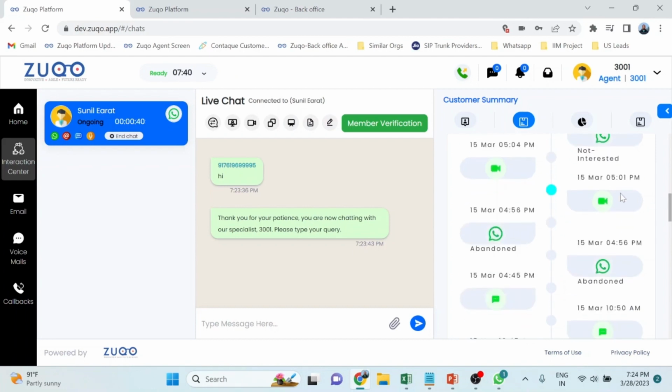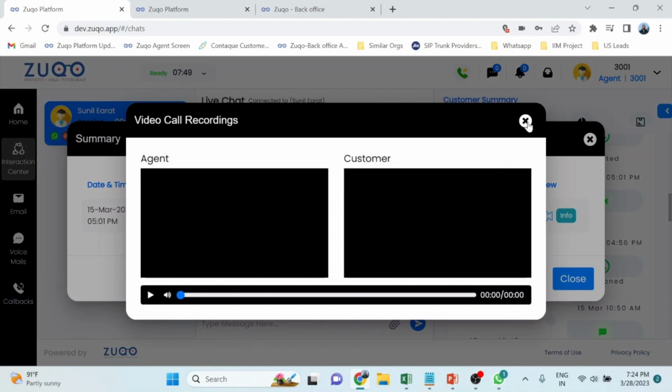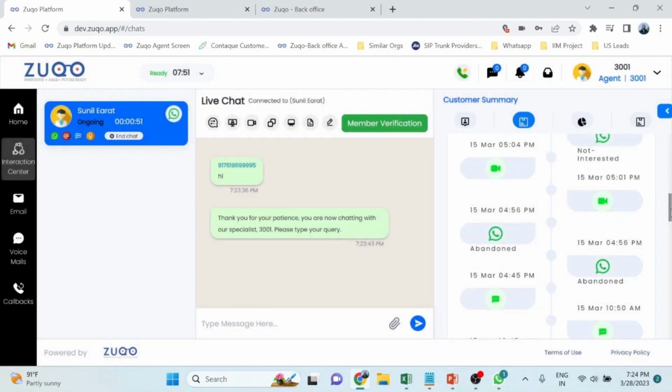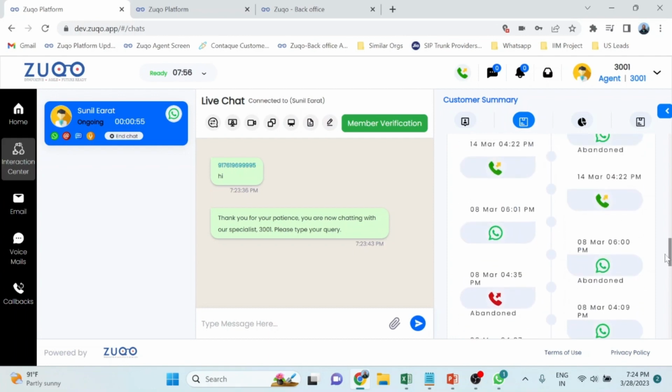Similarly, not only WhatsApp, let's say the customer had a video interaction. You can also see that video interaction from here. Similarly, for any other interaction, such as a voice interaction, you can pull out or hear those recordings as well.